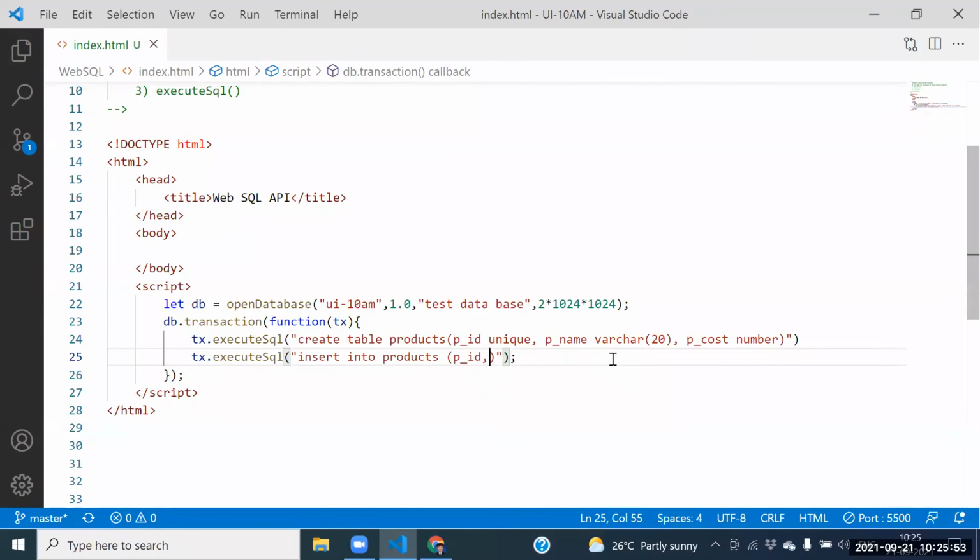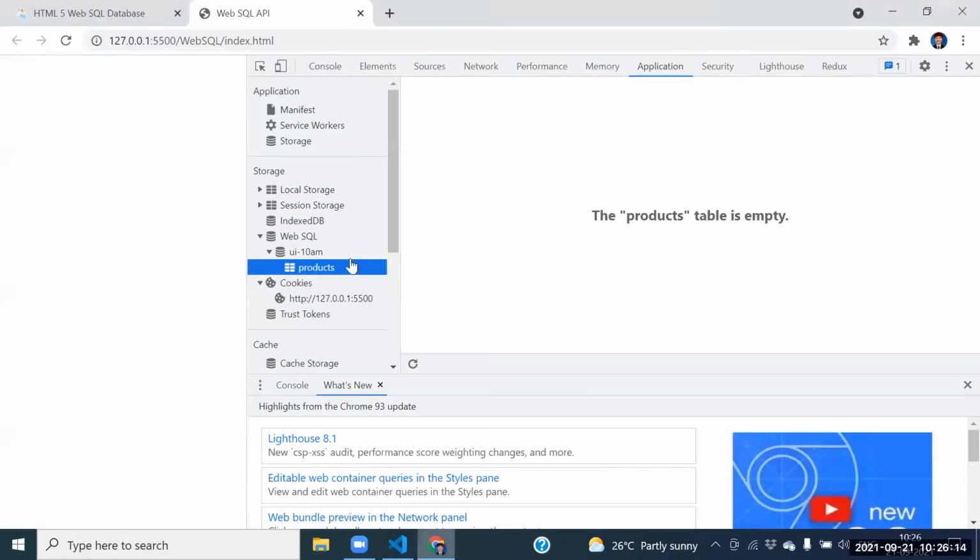Fine. PID, next one is PName, the next one is PCost. Next, write down the values. VALUES, first bracket: values of 1 comma, product 1 comma, 10,000. That is not mandatory, but anyhow, let me say this one.